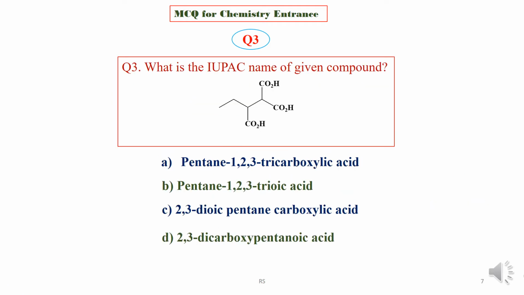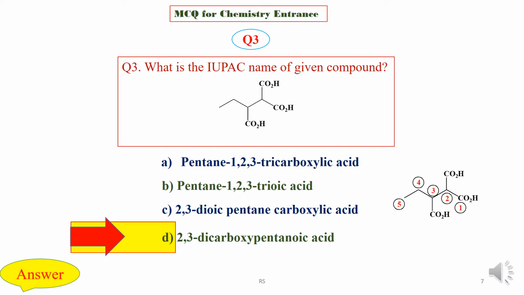Question 3. What is the IUPAC name of the given compound? First see the structure and find the correct IUPAC name among these four options. We are now going to check the answer key, and the right answer is option D, that is 2,3-dicarboxy pentanoic acid.